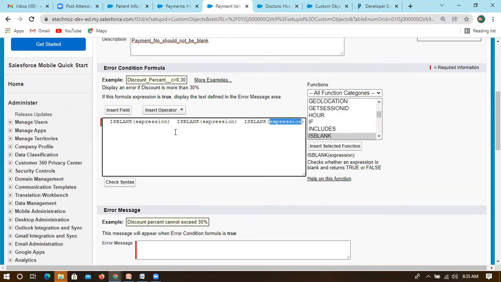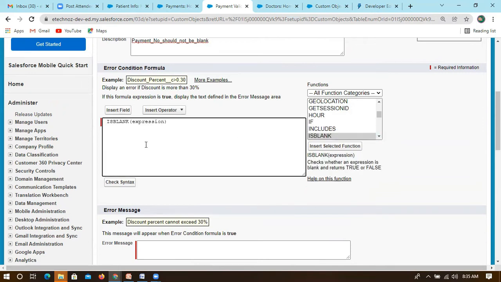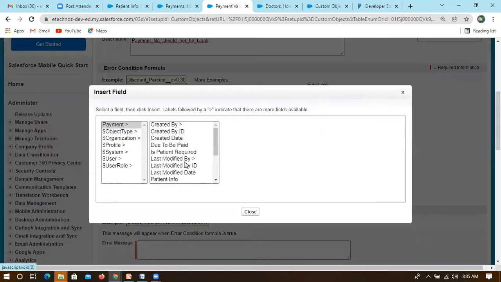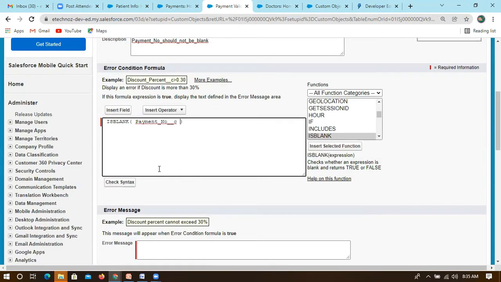You don't need to worry about the syntax. If you just double click it, you will automatically get all this structure. Simply, I'm removing the entire thing and again checking for is blank, and within this expression we have to mention our field. So remove this expression. Within this is blank function, which is a predefined function, you just need to insert your field. You have to be very clear. Now I'm mentioning this payment number, which is a text format, like we were discussing. Now you can see, this is blank.